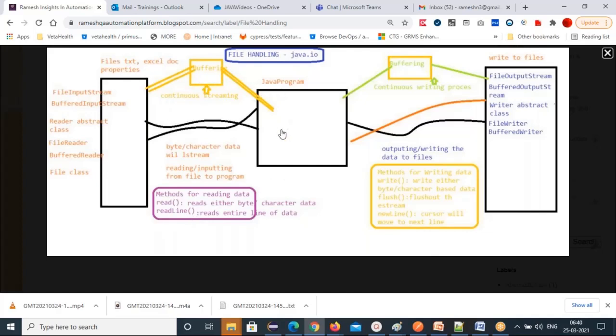Okay. Any questions here before going for the writing process? No, sir. Very clear. No, sir. Okay. Now, Ramesh garu, yeah.